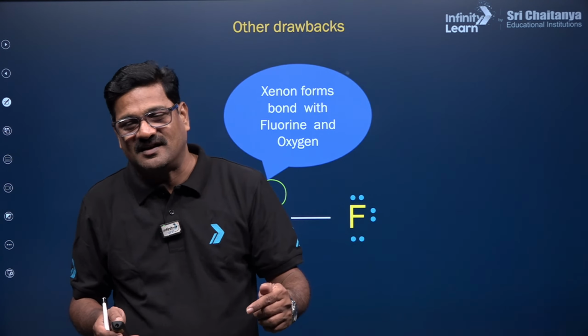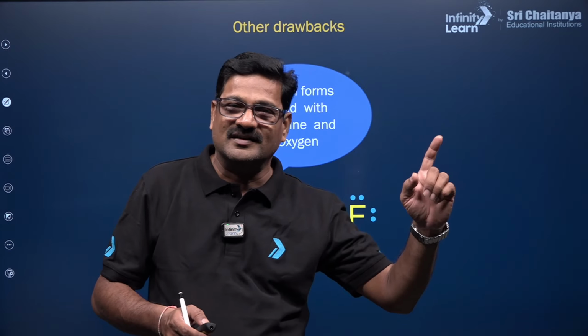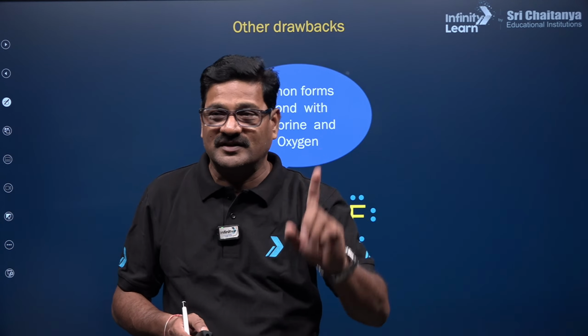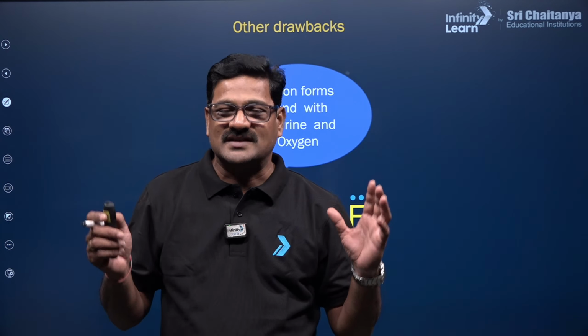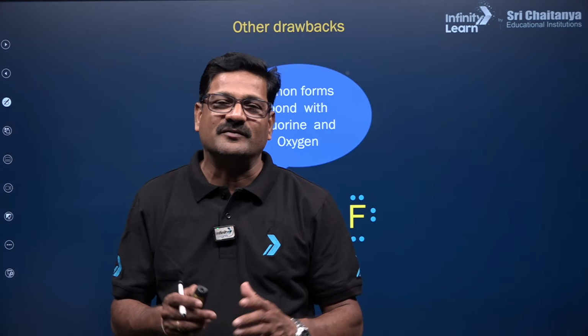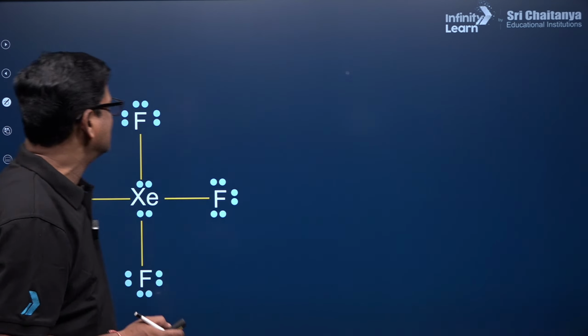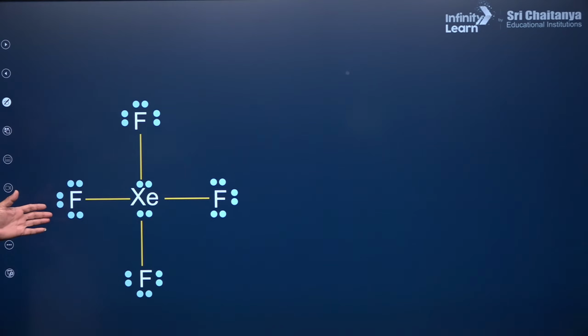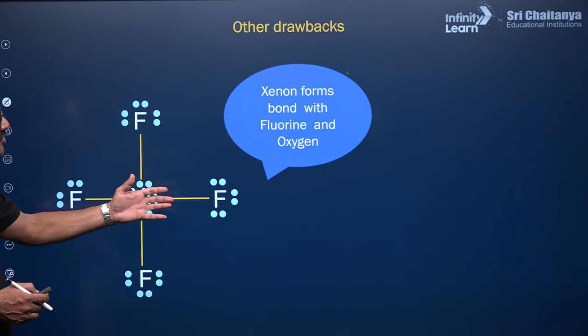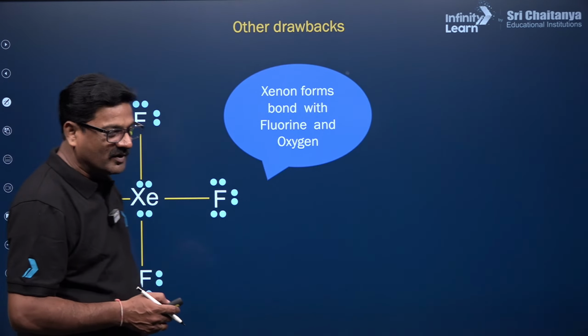It is there in the NCERT P block elements, group 18, in class 12. We will be learning everything. So let us take that awesome journey with Infinity Lane for NEET preparation. Yes, definitely, I can assure you that. And you can see XeF4: xenon is able to participate in bonding with fluorine.